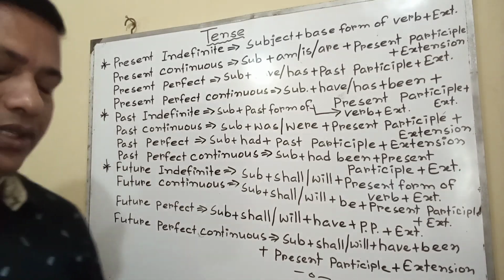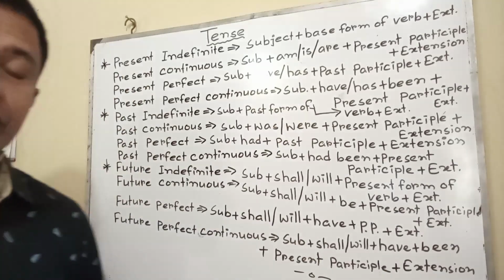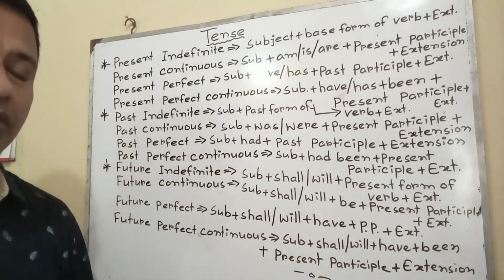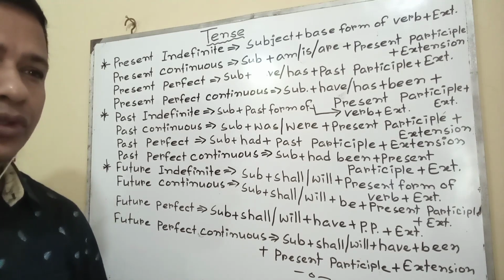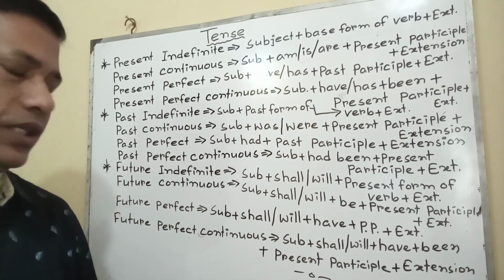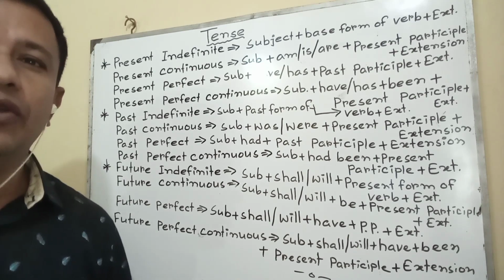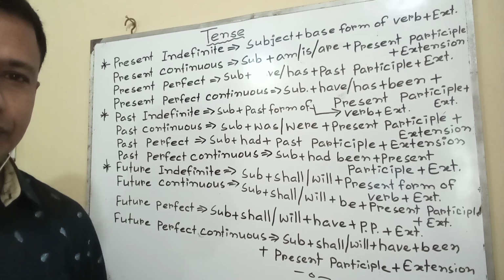Future perfect continuous: two activities will be going on in the future. The first one which will be going on is called future perfect continuous. The next one, which will happen or will be done, is called future indefinite. Structure, such as I will be writing English before you come.